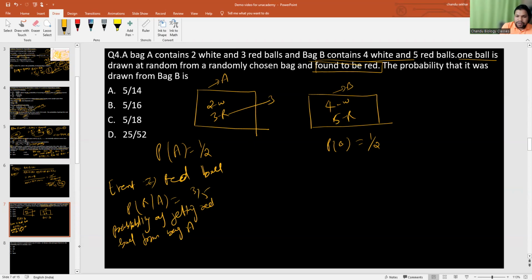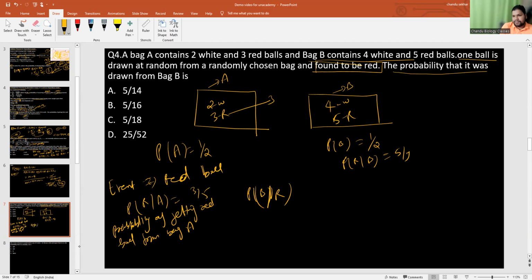So it's 3 by 5. In the same way, the probability of getting a red ball from bag B is 5 by 9. So what do I have to find? The probability that it was from bag B. It means he is asking B given R.